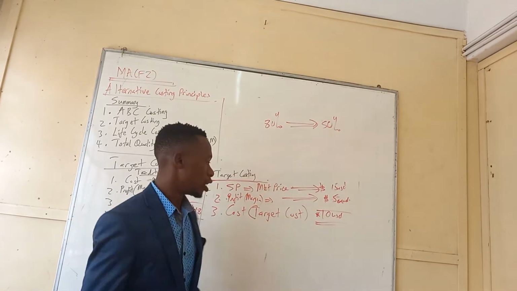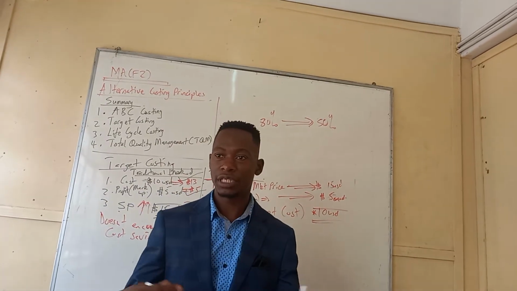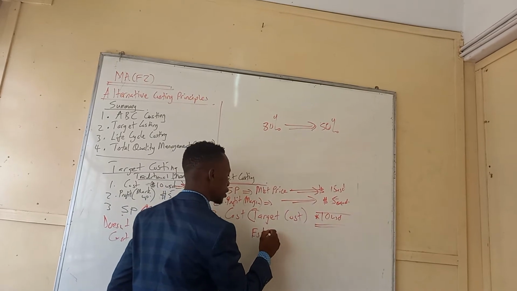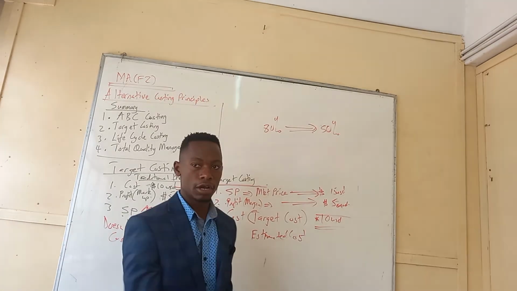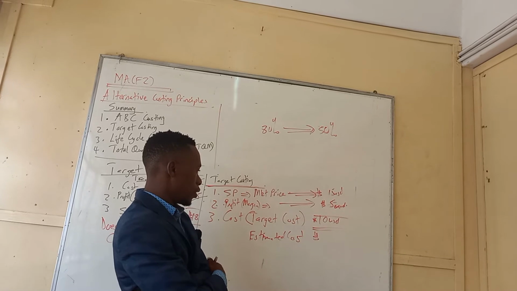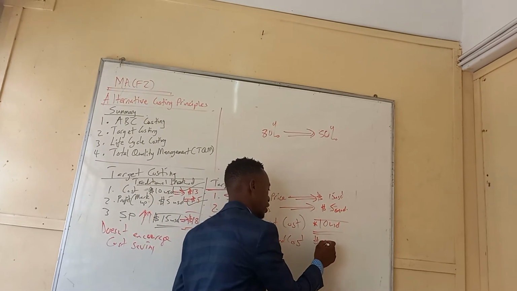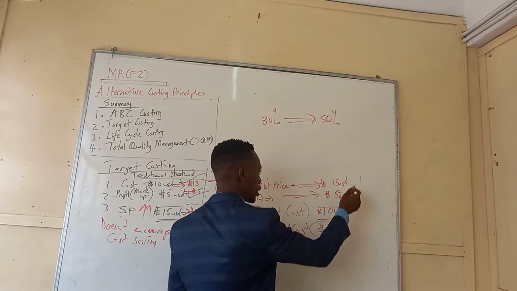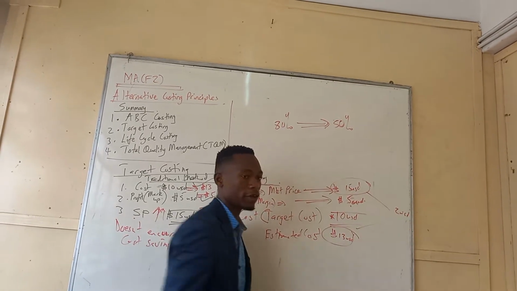For example, even the suppliers might want to increase the price, the transport cost might increase, other costs might change. So the cost that you are now estimating, the estimated cost, the projected cost, might change. For example, you might say, I don't think we can only incur $10. Maybe it's likely that you are going to incur $13. Imagine if you incur $13 and you are now selling at $15. That means your profit will be $2 instead of the $5.